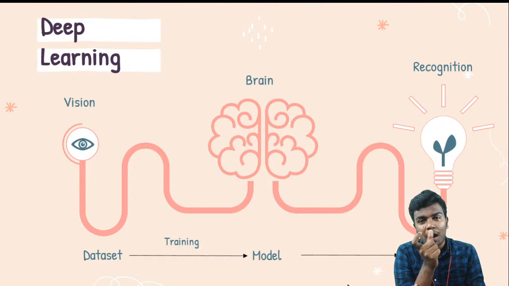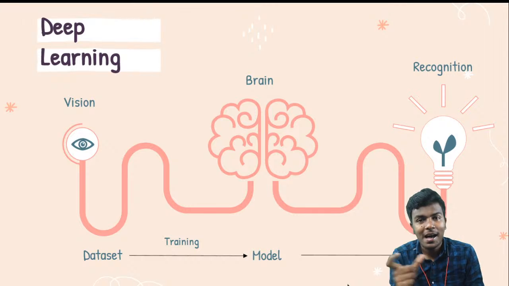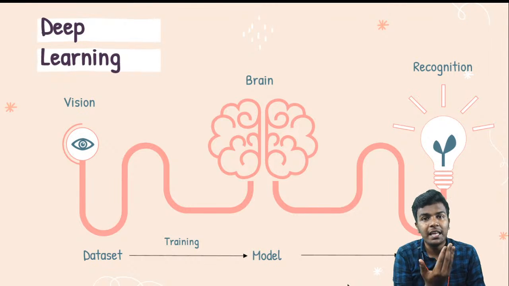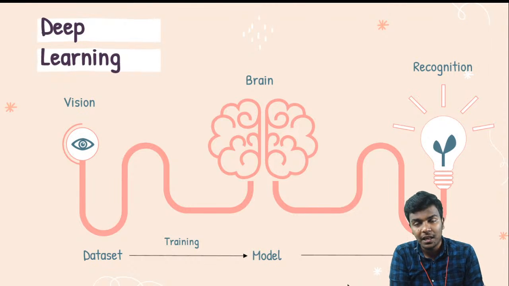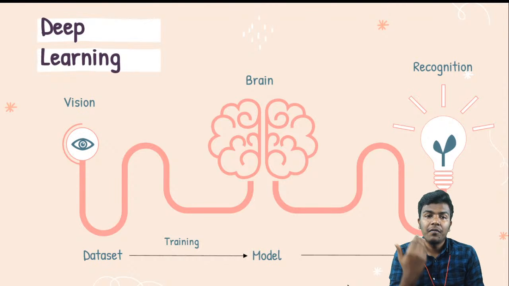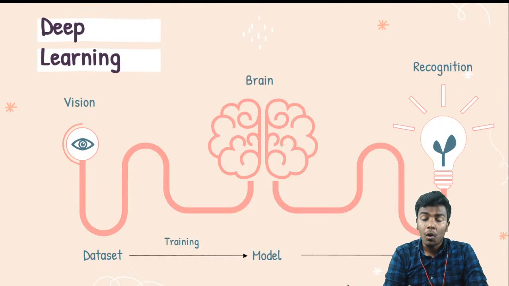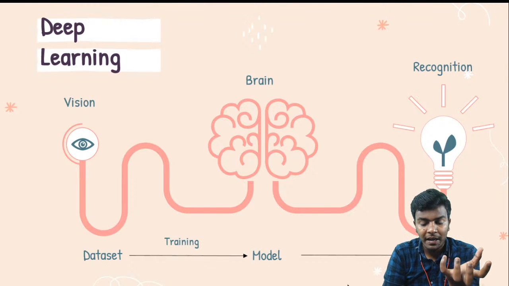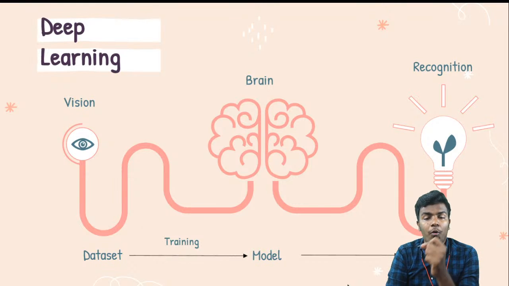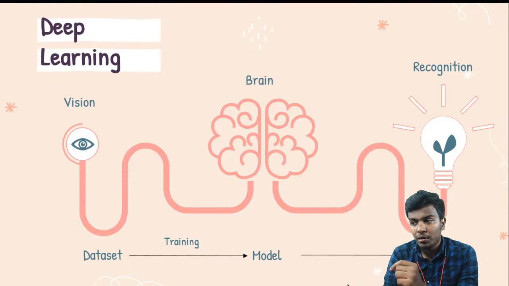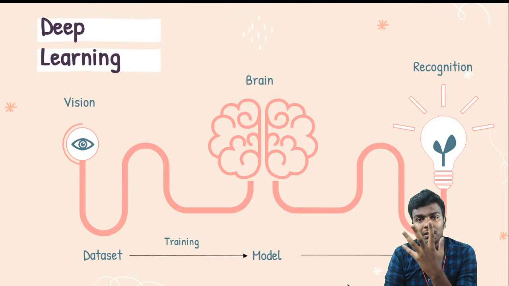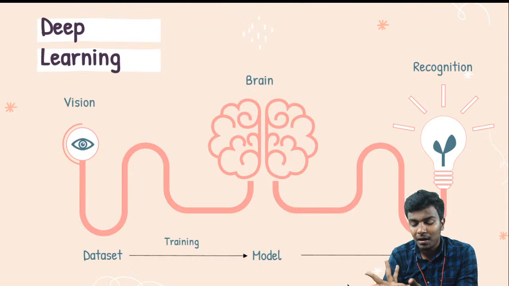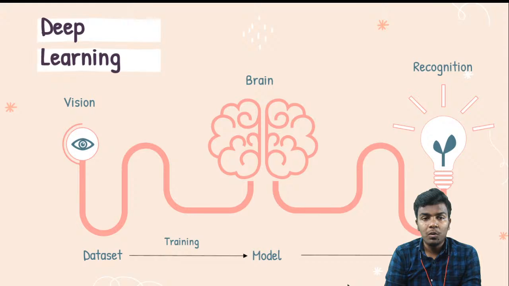That's the main difference in deep learning, because if you are using any other algorithm, it doesn't require that much data. But if you are using deep learning, you may require a lot of data. So data is the main thing. We need to provide a lot of data, and we need to design the neural network in a proper way. And then finally we are going to deploy it, run it and test it in real time. So that's about deep learning.